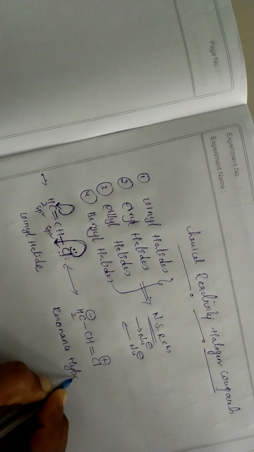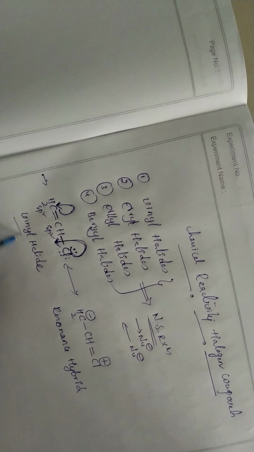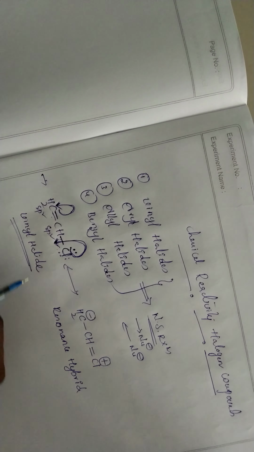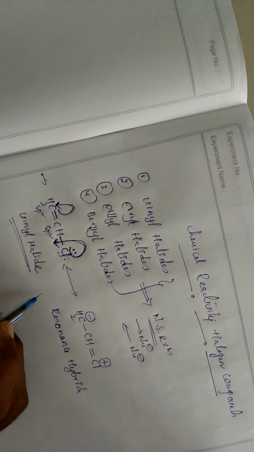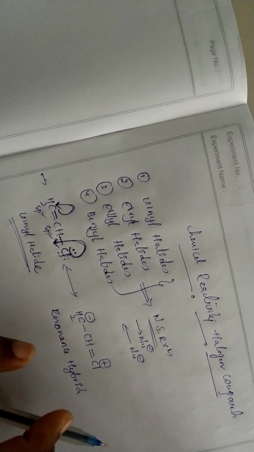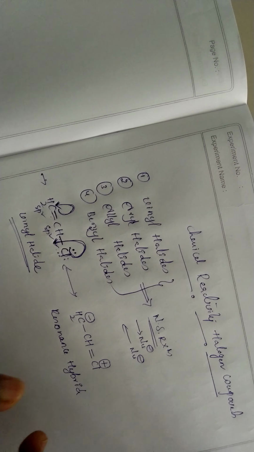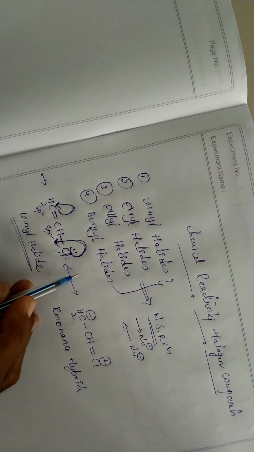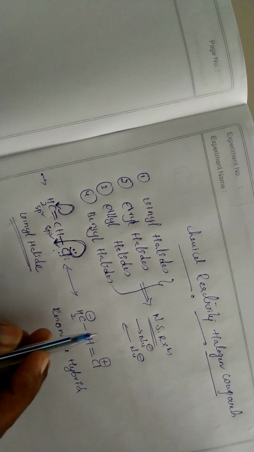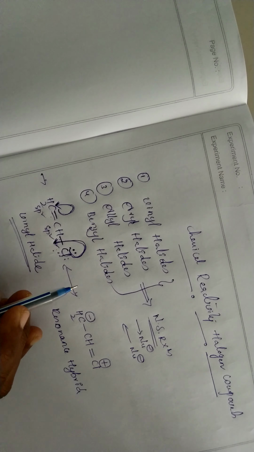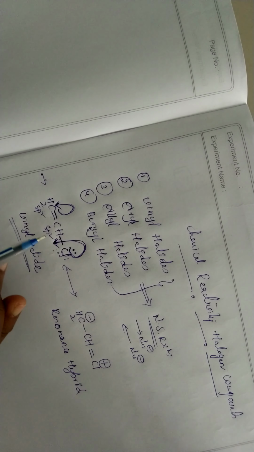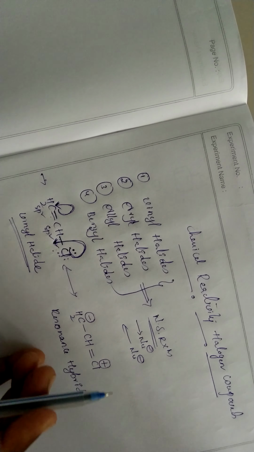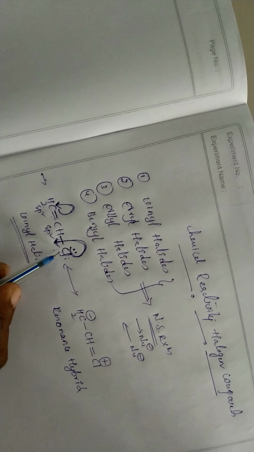So the vinyl halide, or vinyl chloride, is undergoing resonance. Actually, what is nucleophilic substitution? In nucleophilic substitution, the chlorine should go out as Cl minus, and then a nucleophile, either OH minus, F minus or CN minus, will come and attack the chlorine position.